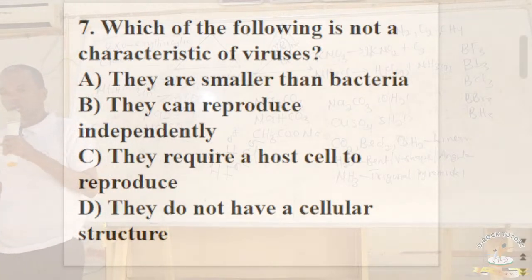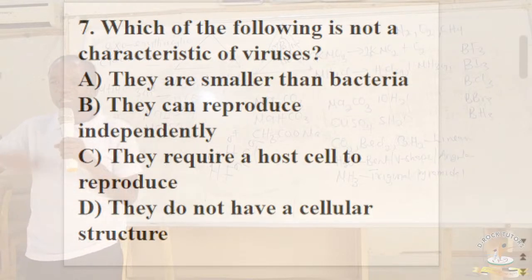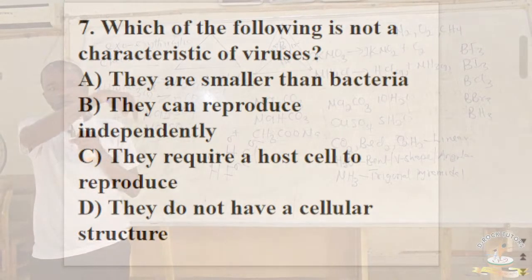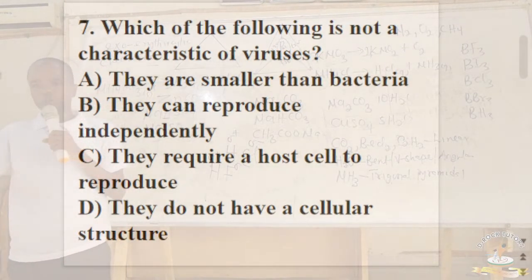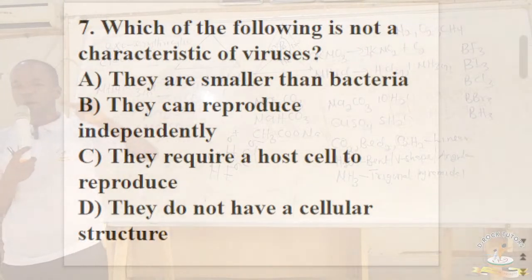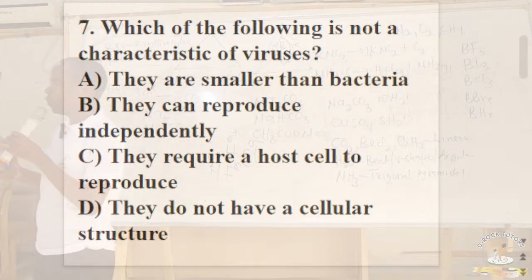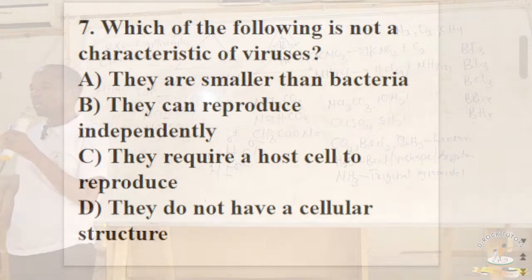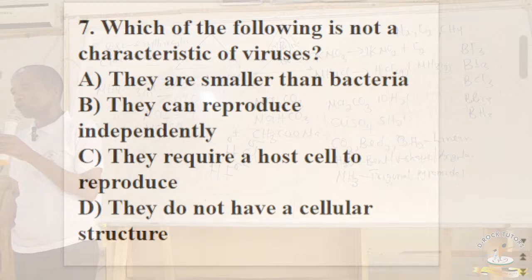Another characteristic of viruses is that they cannot independently reproduce on their own. For a virus to reproduce, it needs a living host. A virus cannot reproduce on its own. It needs to be inside a living host before it can reproduce. So if you look at option B, they can reproduce independently. That will be the correct answer here because that is not true. Viruses cannot reproduce independently.